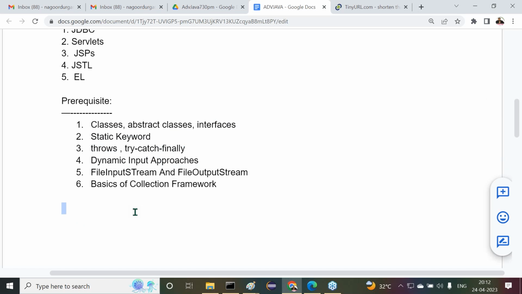Clear? Right, so now let us see the content. First of all, observe carefully. Directly I'm asking: classes, abstract classes, and interfaces.